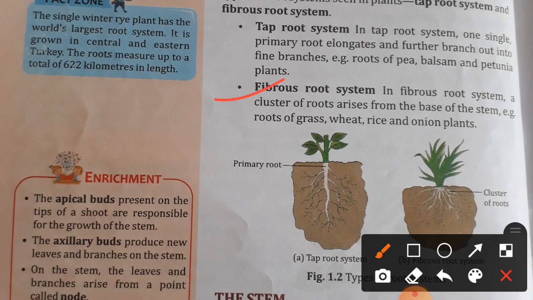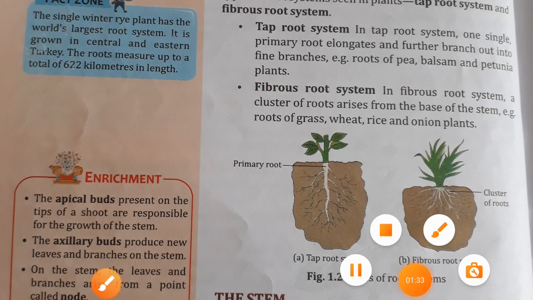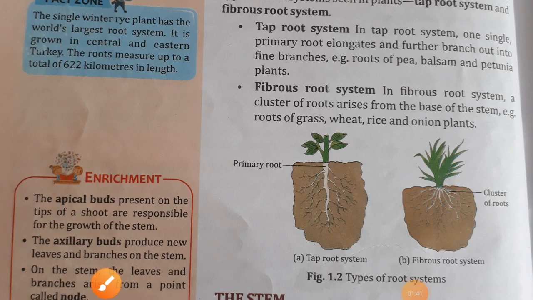But in fibrous roots, in the fibrous root system, a cluster, meaning a group of roots, arises from the base of the stem. Examples are the roots of grass, wheat, rice and onion plants. You can see not a single root arising from this plant. A cluster, a group of roots, is arising. So this is the difference between the taproot system and the fibrous root system.